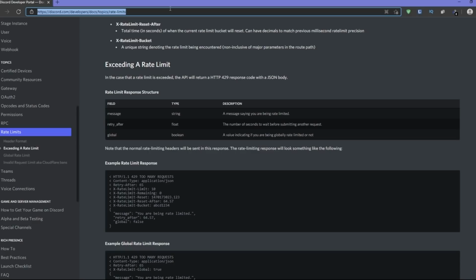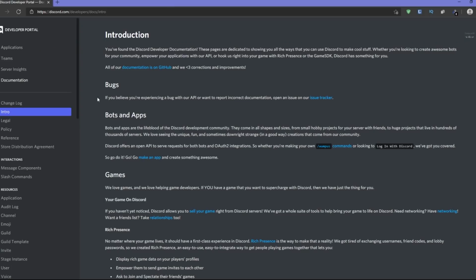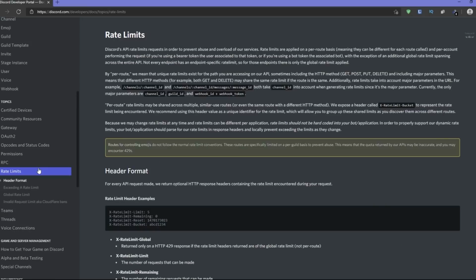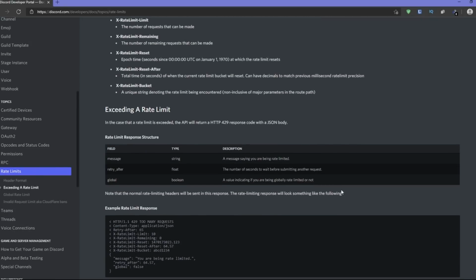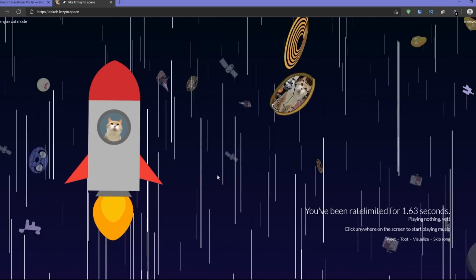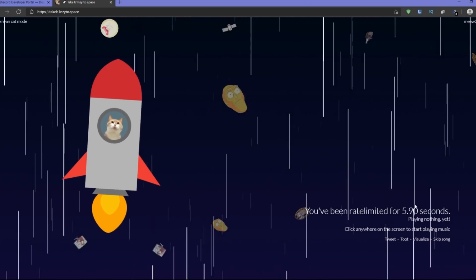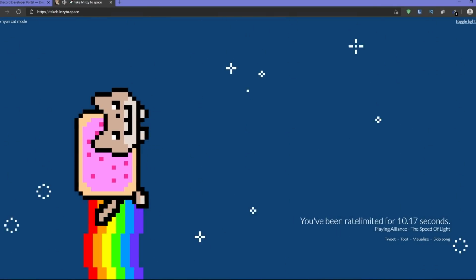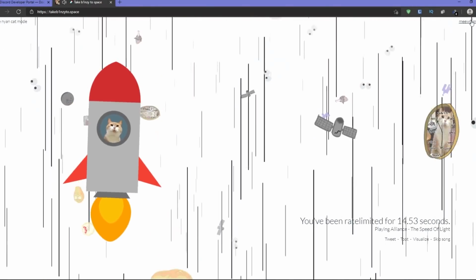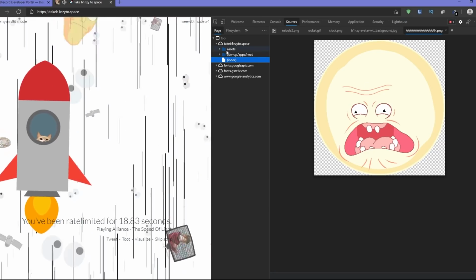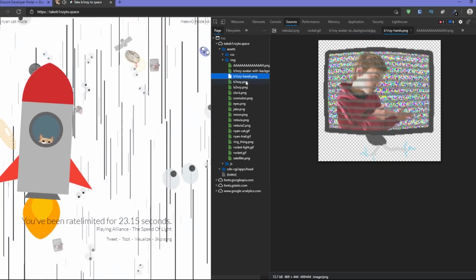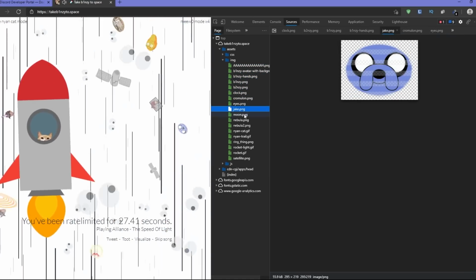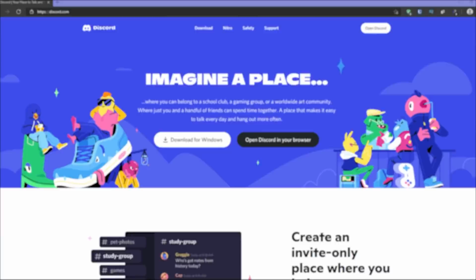On the Discord developer portal at discord.dev, head over to the Rate Limits tab. Then identify the hyperlinked colon. As you can see here, we now have a spaceship with B1Z, one of Discord's previous developers. If we inspect element on this page, we can also identify the assets that are flying around, which include some other Discord employees and fun items.